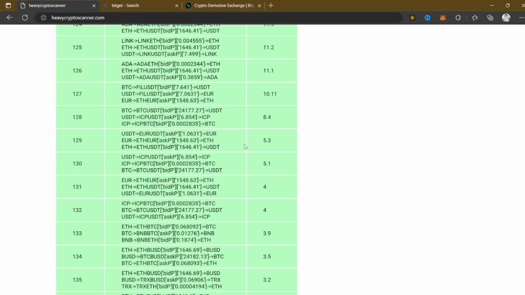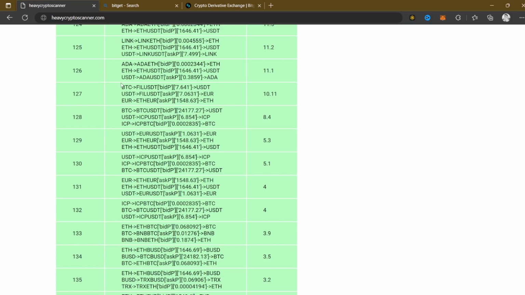A few moments later. Alright, so right here you can see that it's done scanning, and these are arbitrage opportunities that it has found on Bitgate, right? So I have ADA, ETH, USDT, and a bunch of other pairs, right? But if you ask me to choose a pair right now, I would take ADA and ETH, or I would take BTC, FIL, and USDT, and it says I'm gonna buy at this price right here and then sell to USDT and make profit.